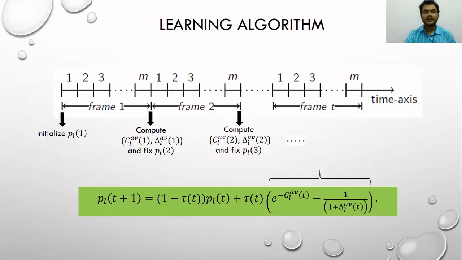Now note that we call this a learning algorithm because this algorithm learns the transmission probability from the information from the previous frame, that is the transmission probability in the previous frame, PLt, and the average transmission cost and average age incurred during the previous frame. Also note that this expression does not need to know anything from the other nodes, or their transmission probabilities, transmission strategies, etc. That is why this is completely local. Local in the sense it can be implemented by a node without knowing about other nodes in the system.